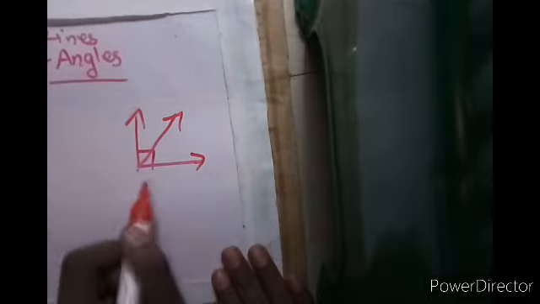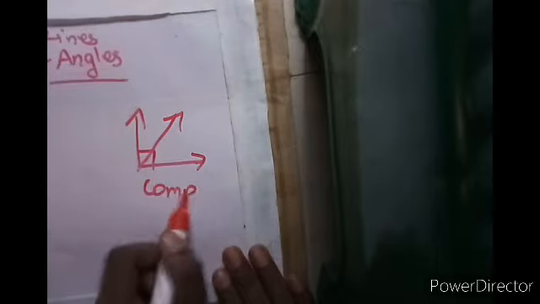With this we have discussed all the basics, and then we'll also discuss the pairs. When two angles combine to become 90 degrees, they are known as complementary angles.